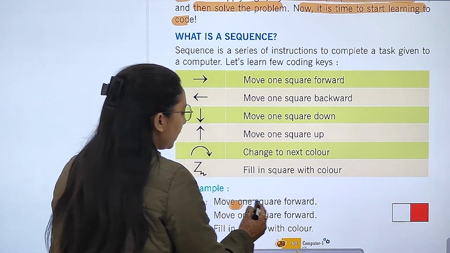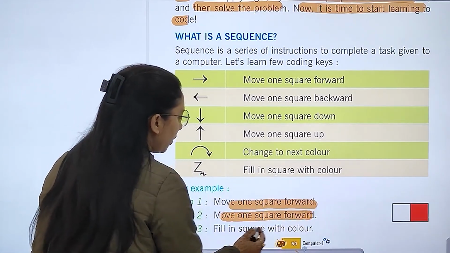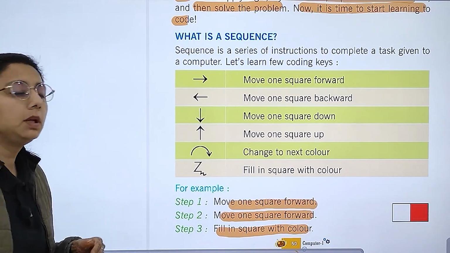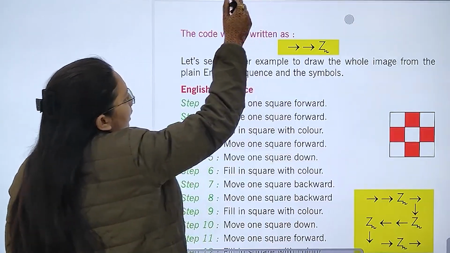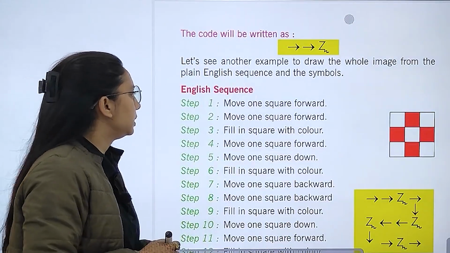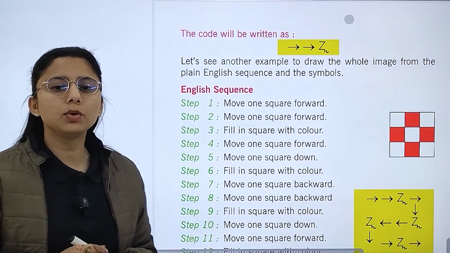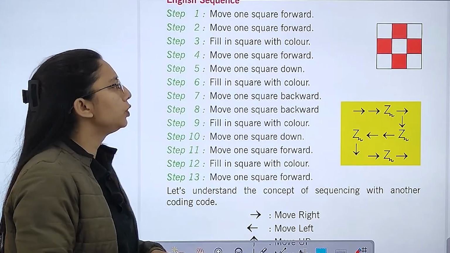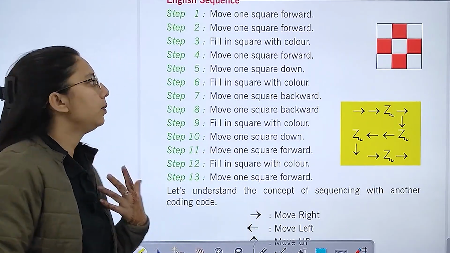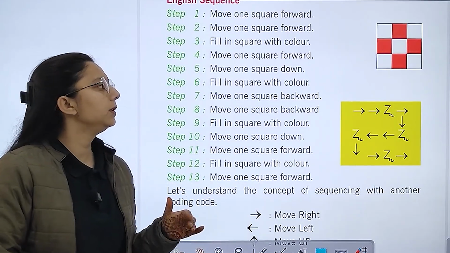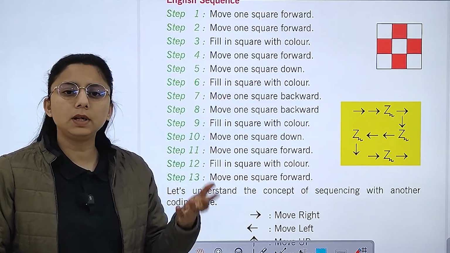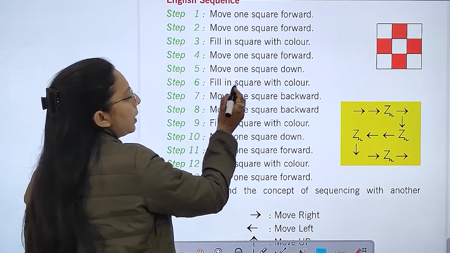For example, move one square forward, move one square forward, and fill in the square with color. Like this, your square will be filled. The code will be written like this. Now let's study the sequence. You have to move one square forward, then one square forward again, then fill with color. Like this we have filled with color. Now move one square forward and then down and fill the square with color.